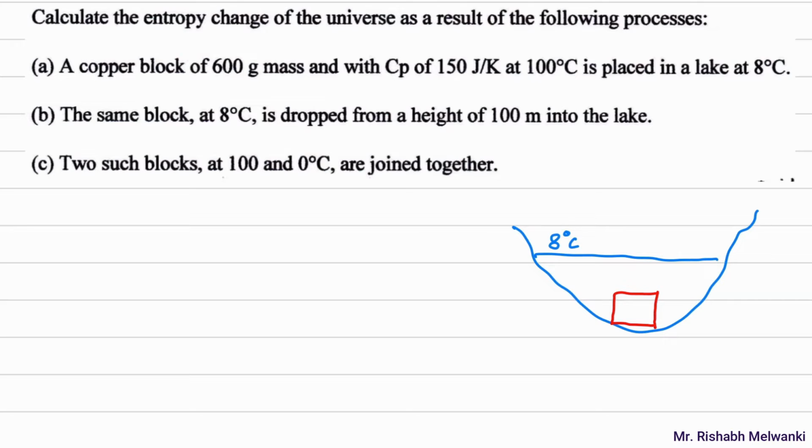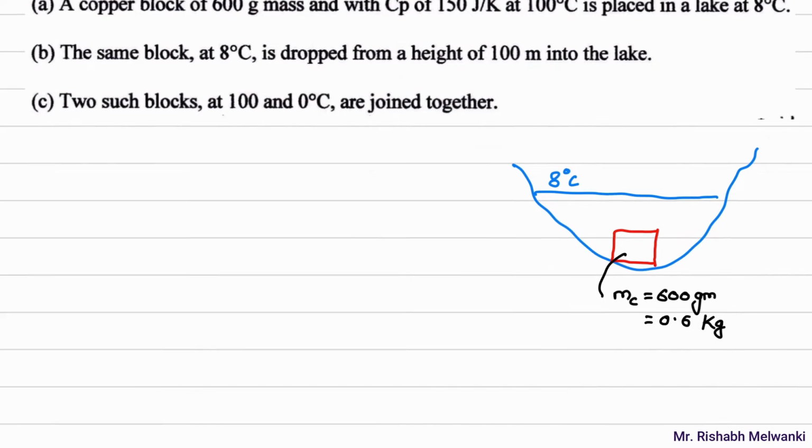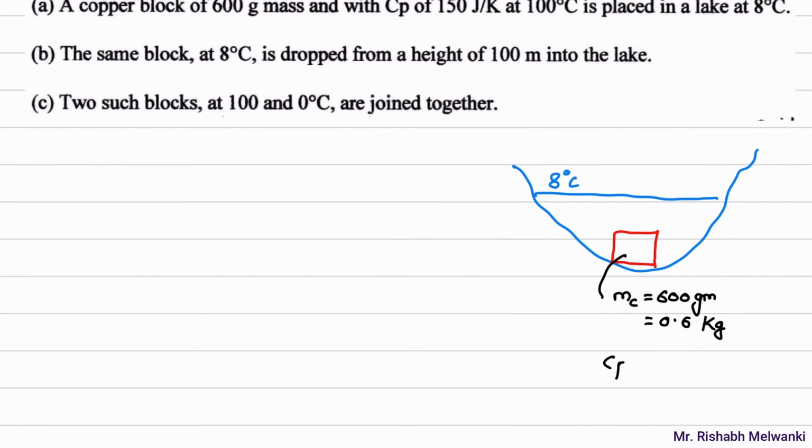And what is the mass of the copper block? If you consider this is the copper block, then mc, the mass of the copper block, is 600 gram, which means it will be 0.6 kg. And Cp of the copper, that data is given here: Cp of copper is equal to 150 joule per Kelvin.